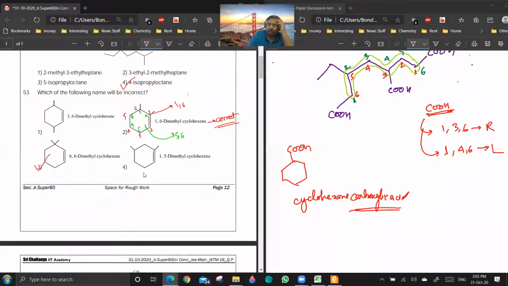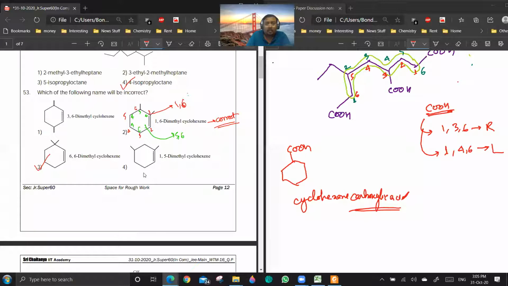Sir, 2, 6, no, sir. How 2, 6? It is starting from here. The red system I am following. Green is 2, 6 mostly. No, sir, we are following the red one, not the green one. Sir, the double bond is always getting 1.